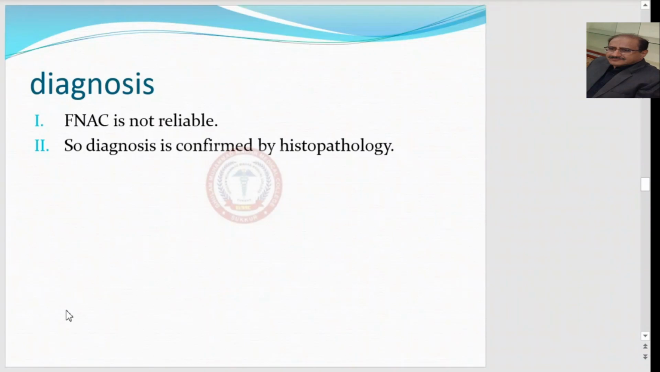Means if we find out there is a nodule in one lobe, we do a lobectomy and send that lobe for histopathology to the laboratory. That will confirm for us whether it is malignancy or not.